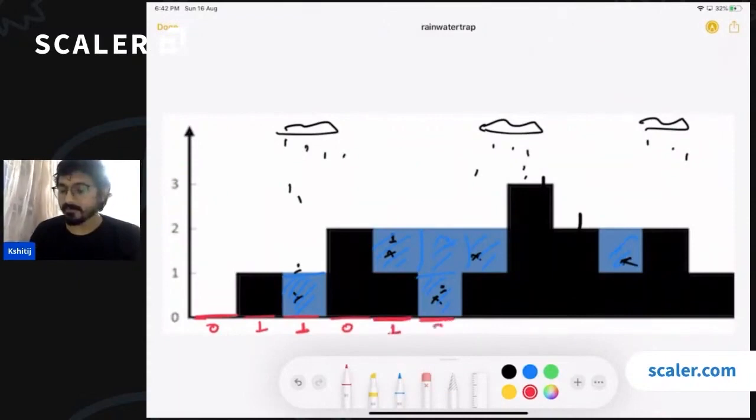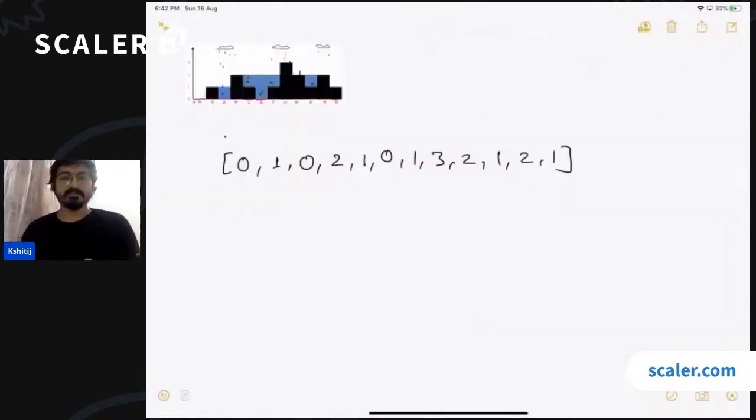Similarly, above this bar we have 2 units of water. Here we have 1, then again 0, 0, then 1, 0, and 0. So if we just add all of these, we'll get the answer. If we just add the size of the water column trapped above each and every building, we get the answer.